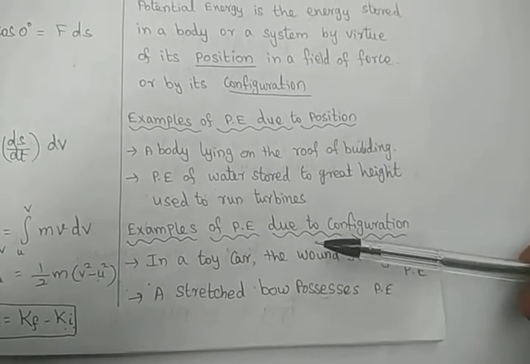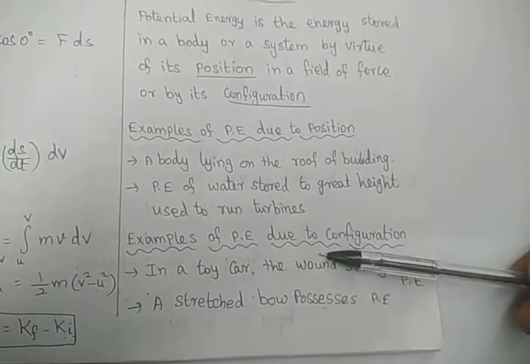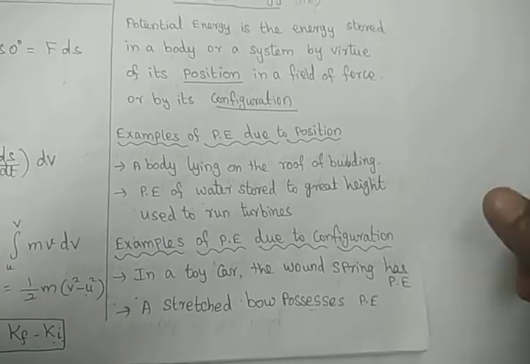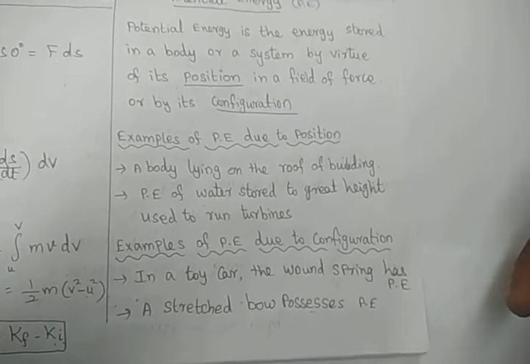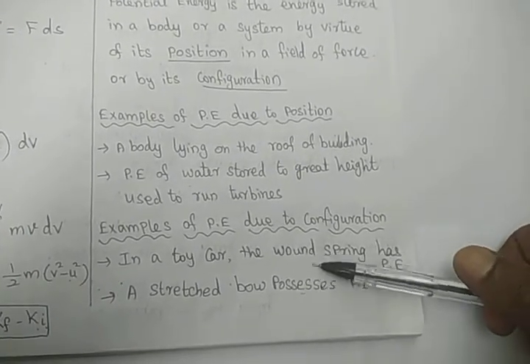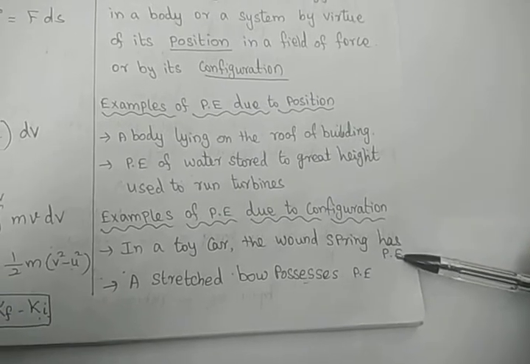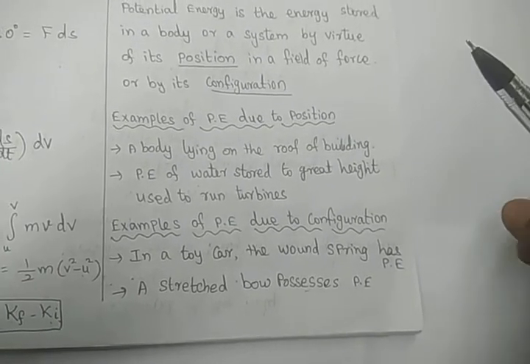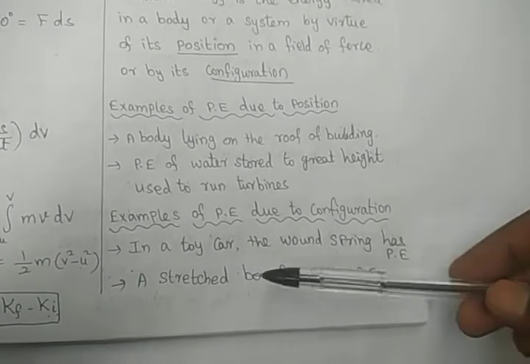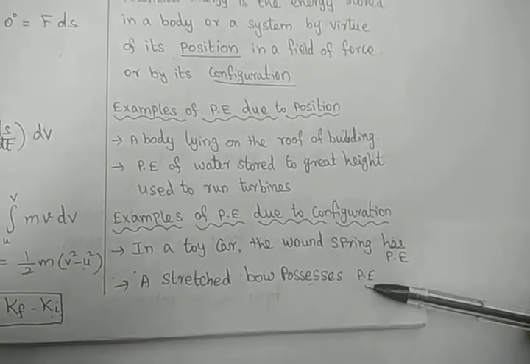So what are the examples of potential energy due to configuration? You take a spring in a toy car, where we are giving some key. If you give the key, the spring will be wound. If you release it, the spring will move in the opposite direction. That is, the wound spring has potential energy. Another example is a stretched bow. We have to stretch the bow to release the arrow, so the stretched bow has potential energy.